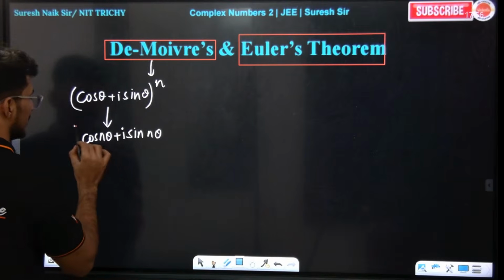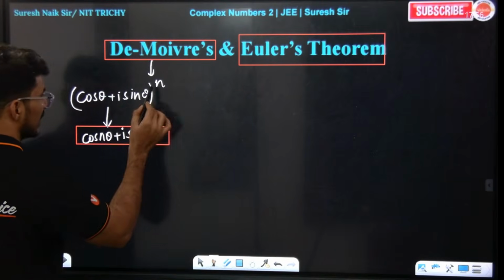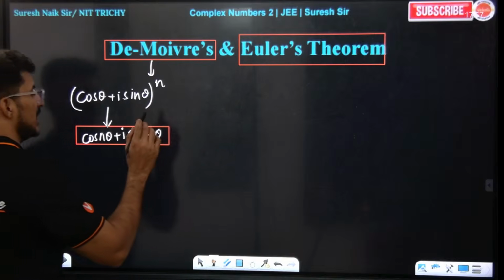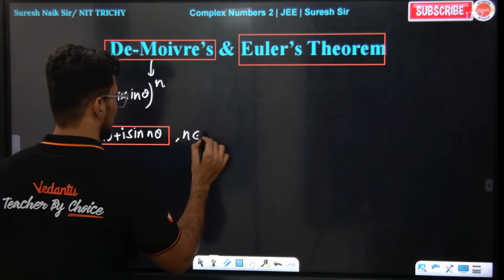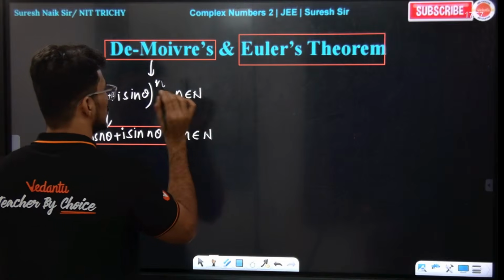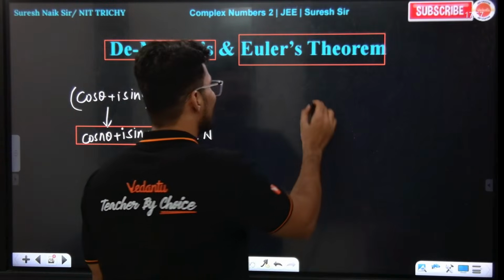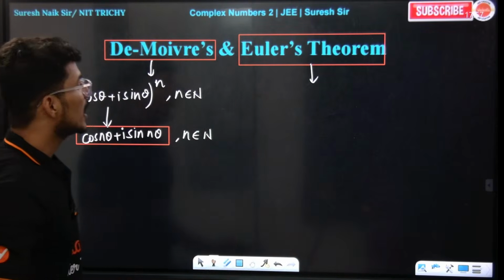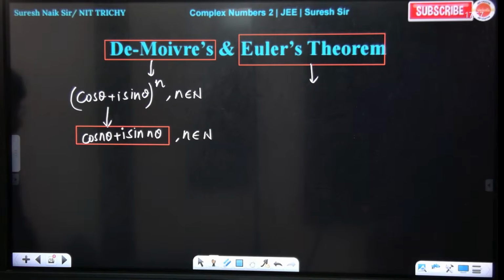Simply, the n will jump forward and sit along with the theta. Here, as per de Moivre's theorem, n belongs to natural numbers. Very important. Now I'll tell you what happens as per Euler's theorem. Euler said cos theta plus i sin theta is e power of i theta. Yes or no?